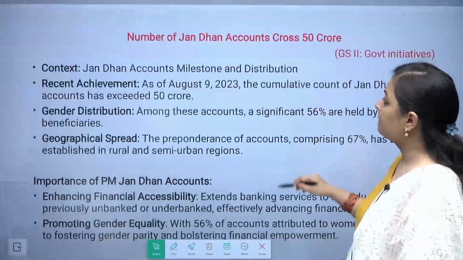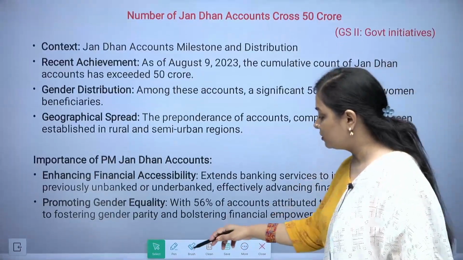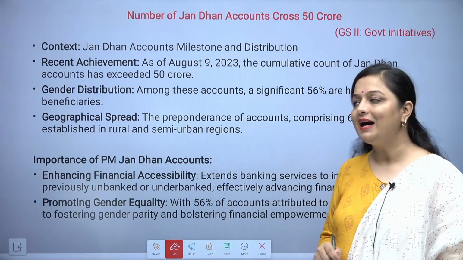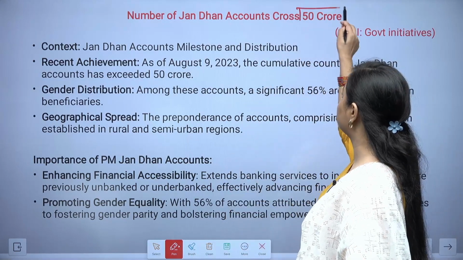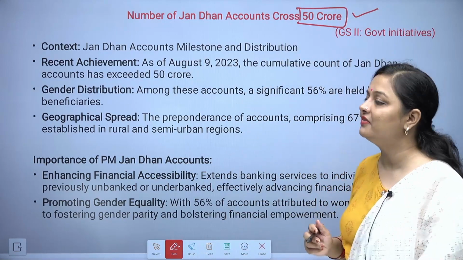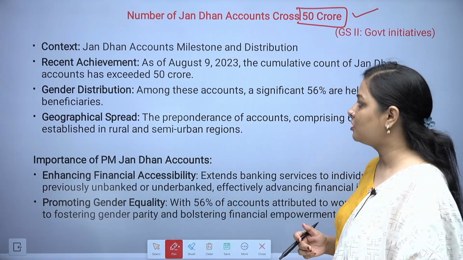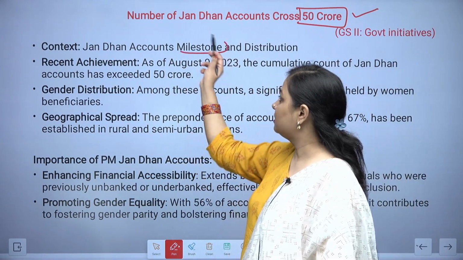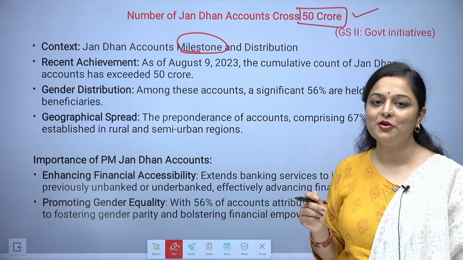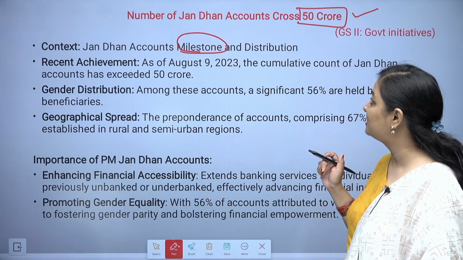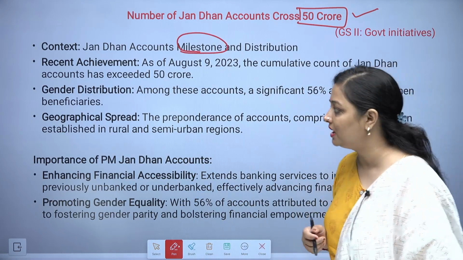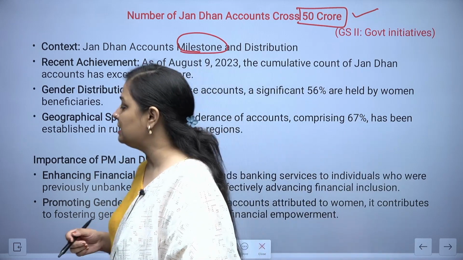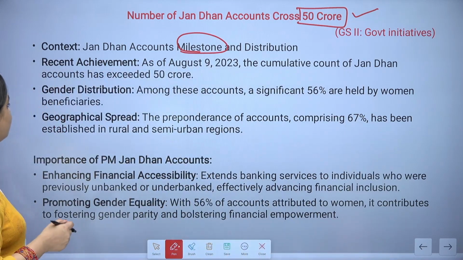Then come the Jan Dhan accounts. This has been informed by the government that Jan Dhan accounts have crossed the 50 crore mark, which is really very good. It falls under the governance topic. Jan Dhan accounts have crossed a milestone, that is 50 crore people have registered. This is a recent achievement of the government.